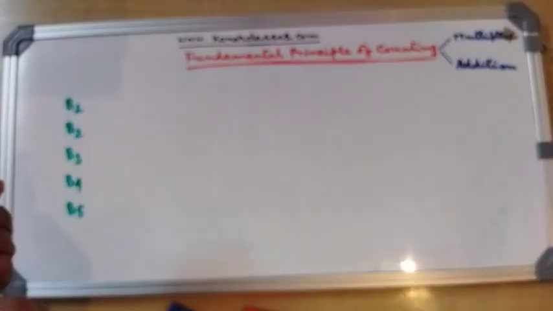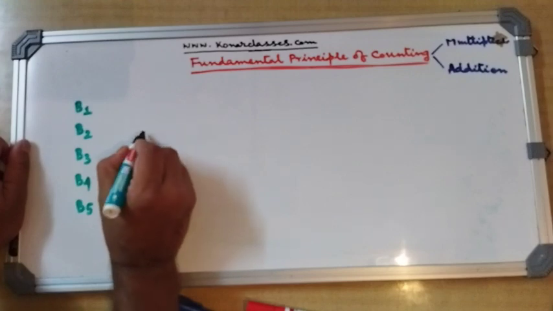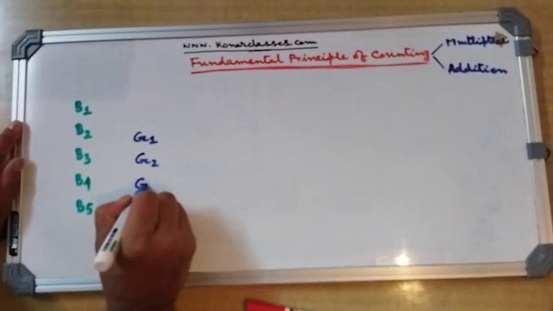And the girls, let me use a different color, I am giving the names G1, G2 and G3.